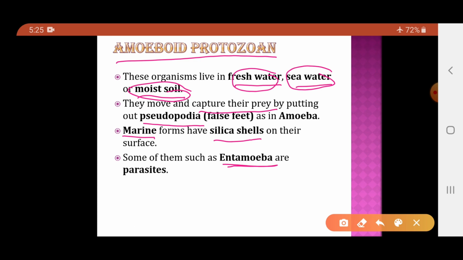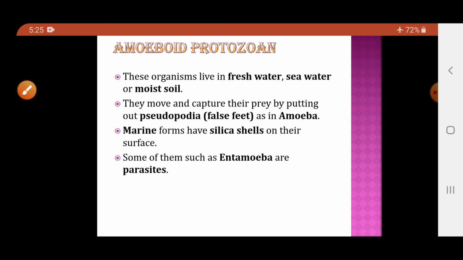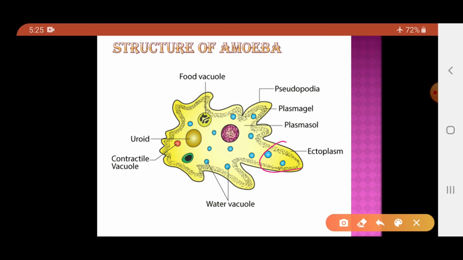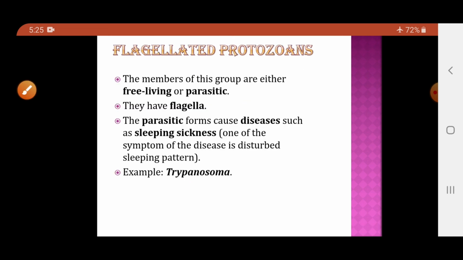How do they obtain food? They capture the prey by spreading out their pseudopodia. Some of the parasitic forms of amoeboid protozoans, for example, are Entamoeba. So, this is the structure of an amoeba. This outer part is called the pseudopodia. With the help of the pseudopodia, they will capture their prey.